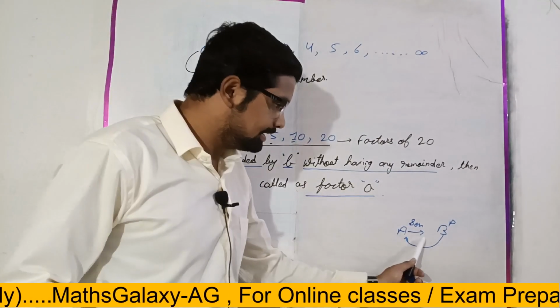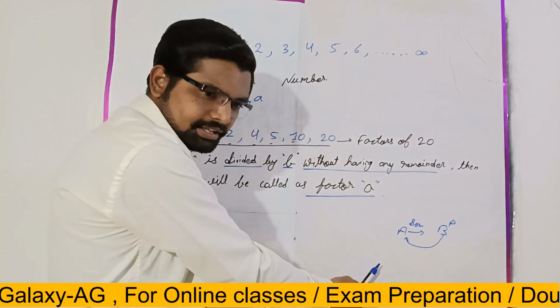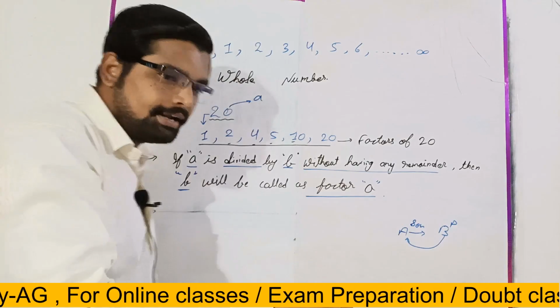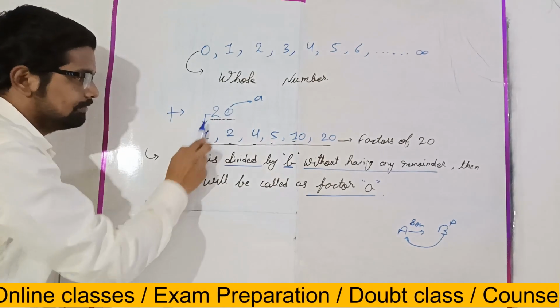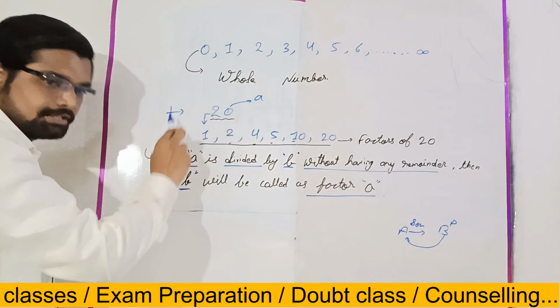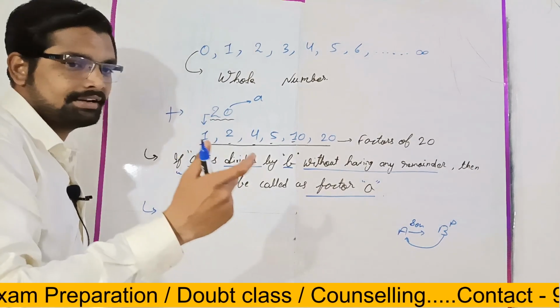So as you can see here, if A is related with B, then B is also related with A, right? Similarly, if 1 is related to 20, as 1 is the factor of 20, then 20 is also related to 1. You have to just find the relation.